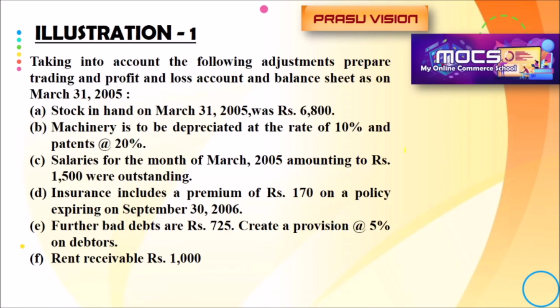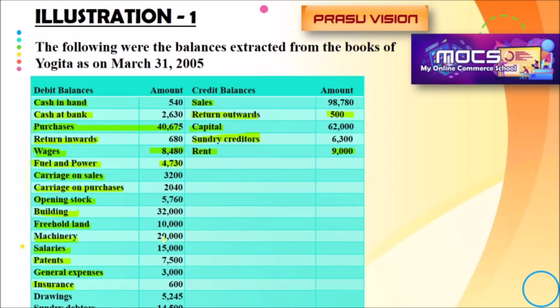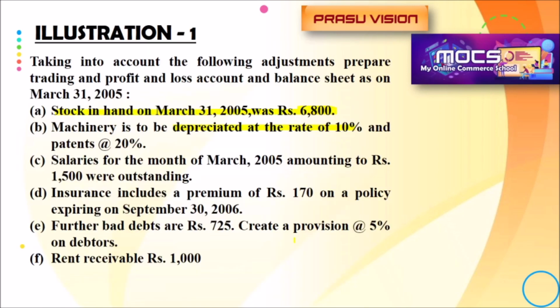Also look at the additional information. Please look at that additional information. Stock in hand on 31st March, that is closing stock. We will record it on the credit side of the trading account and also on the asset side of the balance sheet. Machinery is to be depreciated at the rate of 10%. First, we have to find 10% of machinery. 20,000 into 10%. That amount will be recorded on the debit side of the profit and loss account.